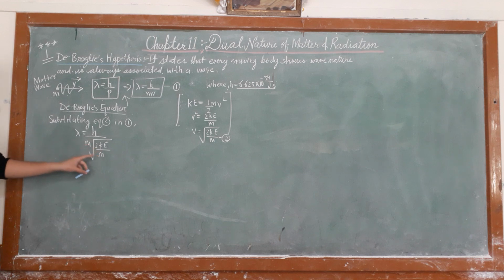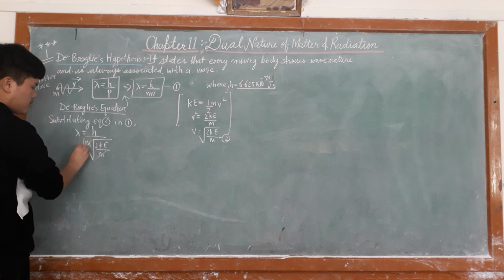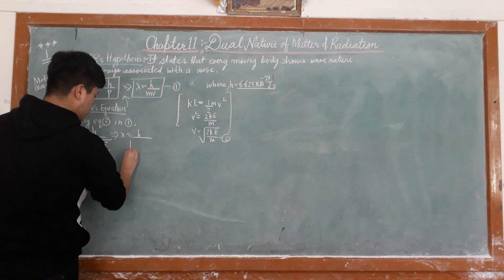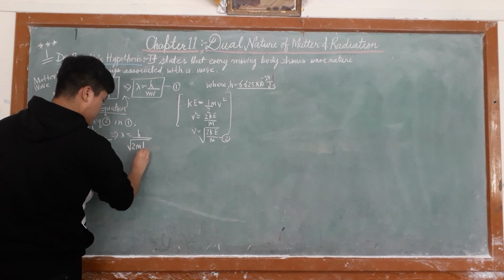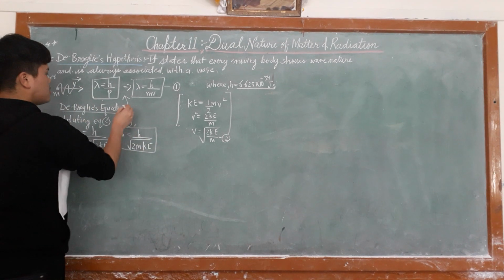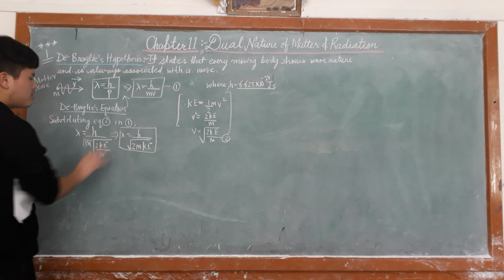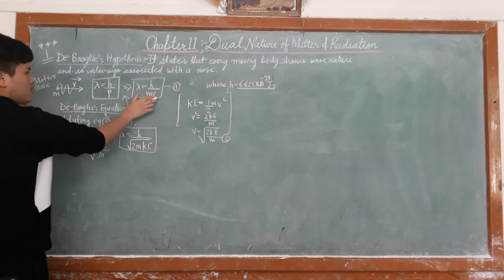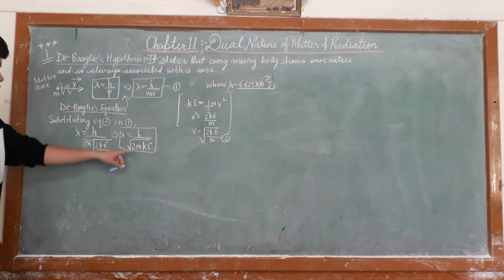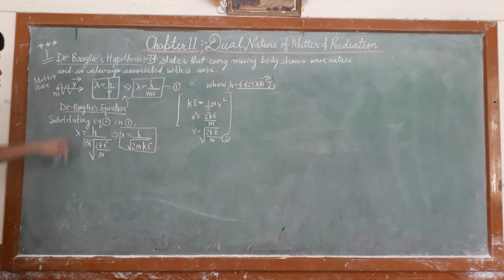The m outside and the m under the root combine, so we get lambda is equal to h upon under root 2 m KE. This is your next equation, the general equation. The specific equation in terms of kinetic energy is h upon under root 2m KE, where m is the mass of the body.